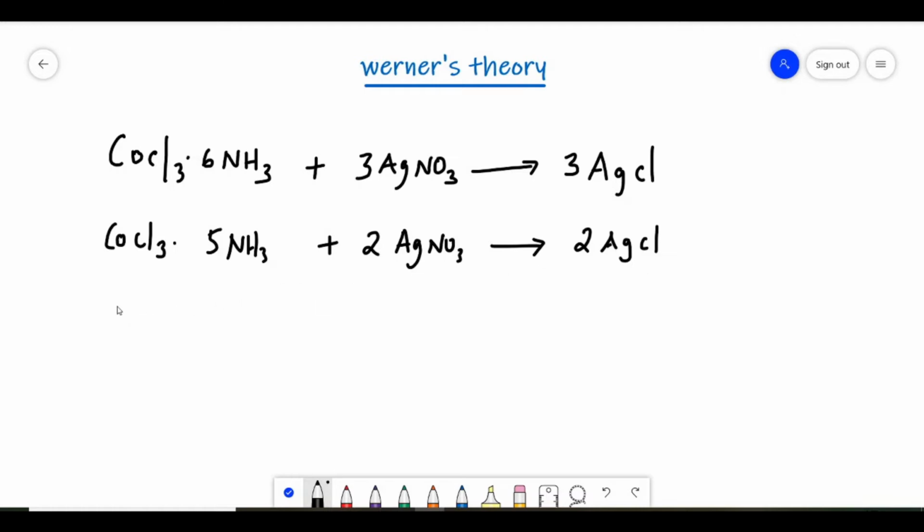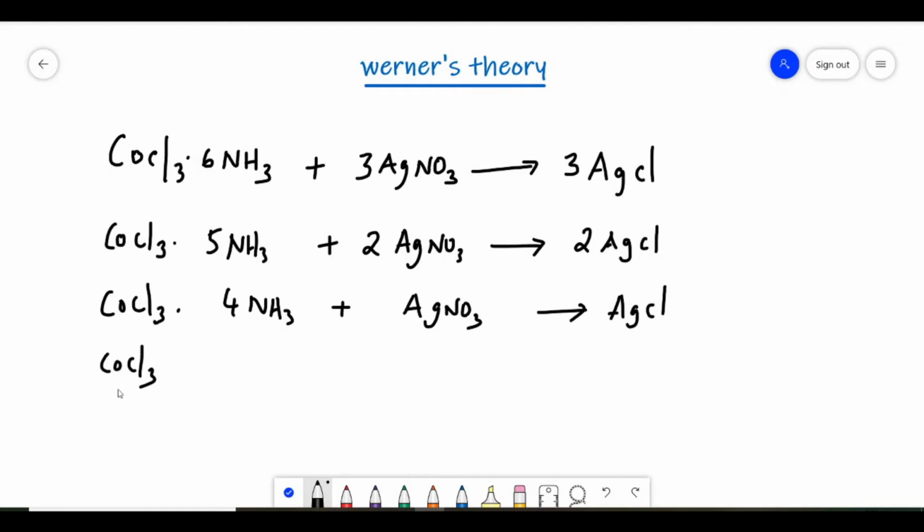In the same way, CoCl3·4NH3 will react with 1 mole of AgNO3 to form 1 mole of AgCl. And the last compound, CoCl3·3NH3, when reacted with AgNO3, gives no reaction. So here there is no formation of AgCl.